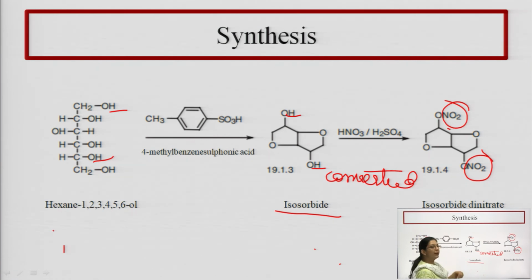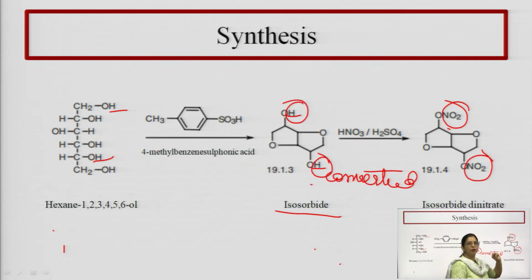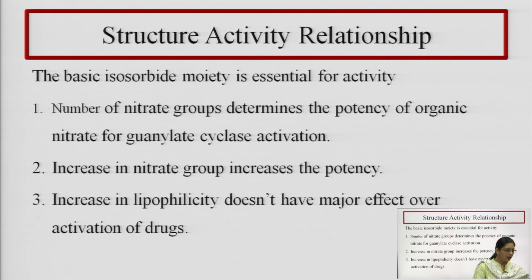The second step is nitration, meaning conversion of the hydrogen atom of the hydroxy group to the nitro group. So, this isosorbide gets nitrated and all the hydrogen atoms of the hydroxy groups are converted to nitro groups, and isosorbide dinitrate will form. It is very easy. Now, the structure activity relationship.